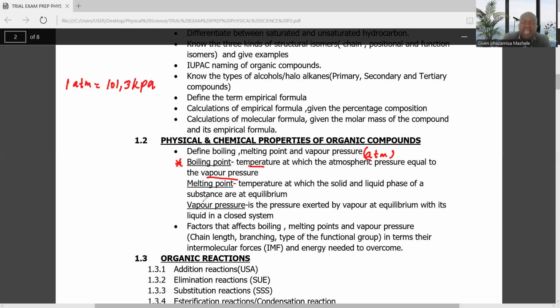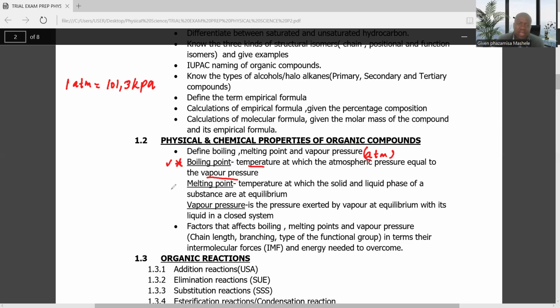So we are saying the temperature at which the atmospheric pressure equals the vapor pressure is called the boiling point. It's very important for you to know what a boiling point is.